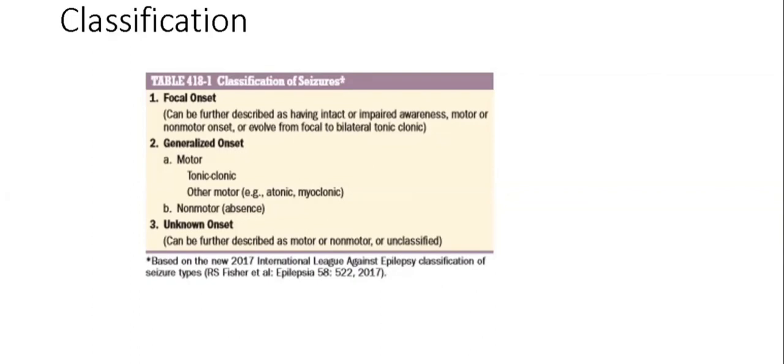And etiology will be structural, metabolic, genetic, idiopathic, cryptogenic, and like that. Okay, so these are the definitions. So it is a seizure classification, it is not an epilepsy classification. Many times you will get mistaken with this classification.